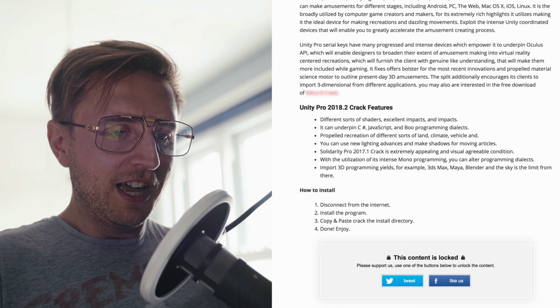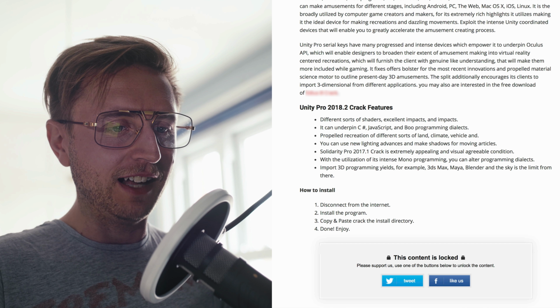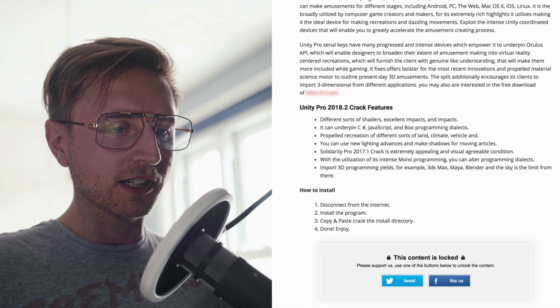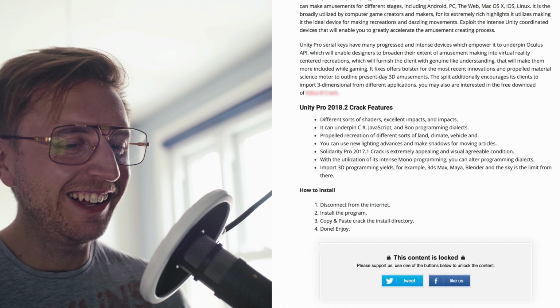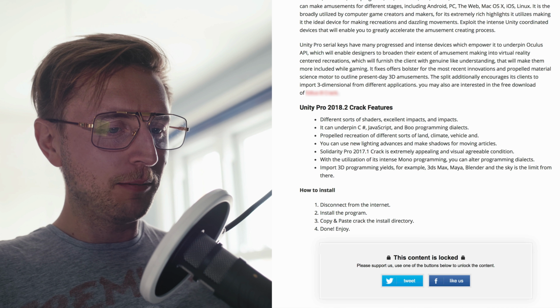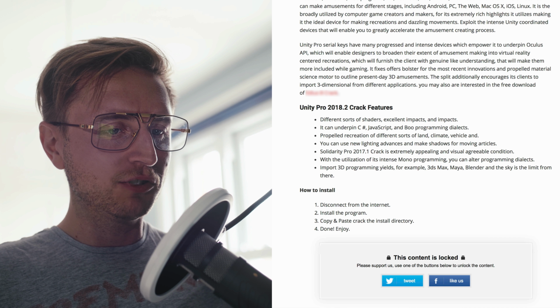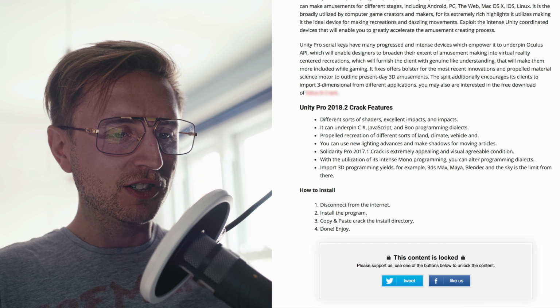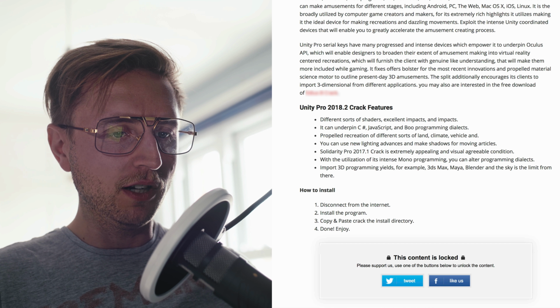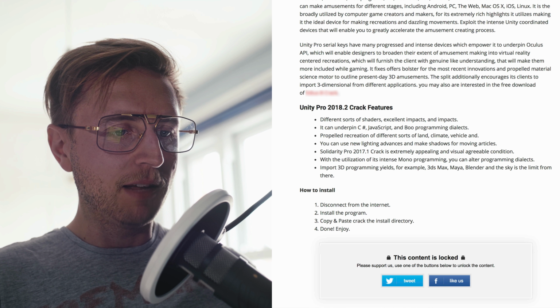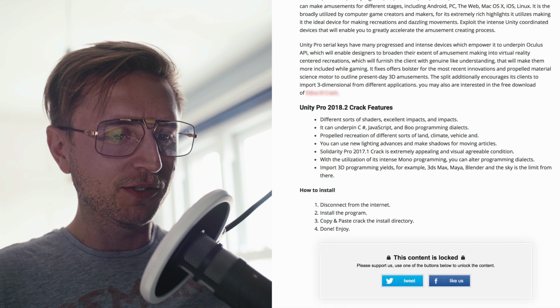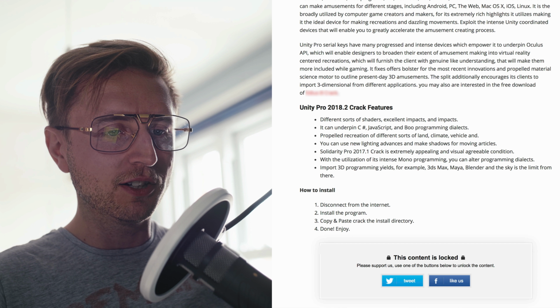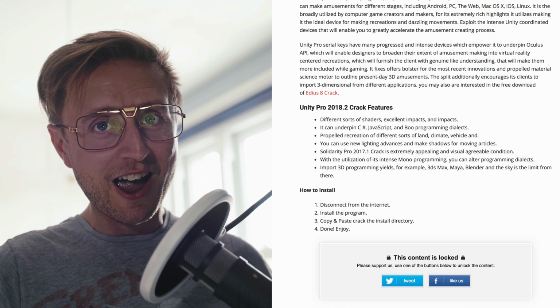You can use new lighting advances and make shadows for moving articles. Solidarity Pro 2017.1 Crack is extremely appealing and visual agreeable condition. With the utilization of its intense mono-programming, you can alter programming dialects, import 3D programming yields, for example 3ds Max, Maya, Blender, and the sky is the limit from there.